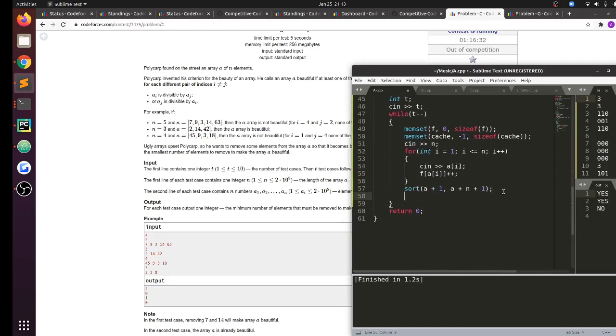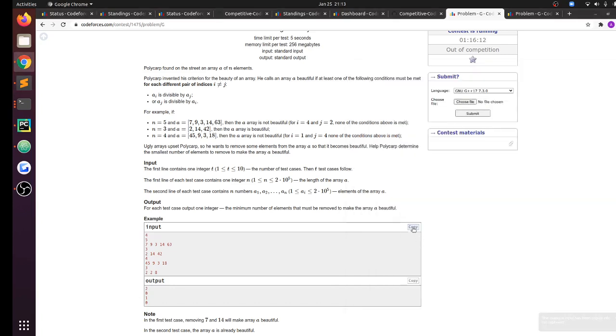That should work. So int answer equal to 0, for int i equal to 1, i less than equal to 2e5, i plus plus, answer is equal to max of answer comma dp of i. Cout answer and n. Cout n minus answer, sorry, because I want to find the minimum number of elements removed.